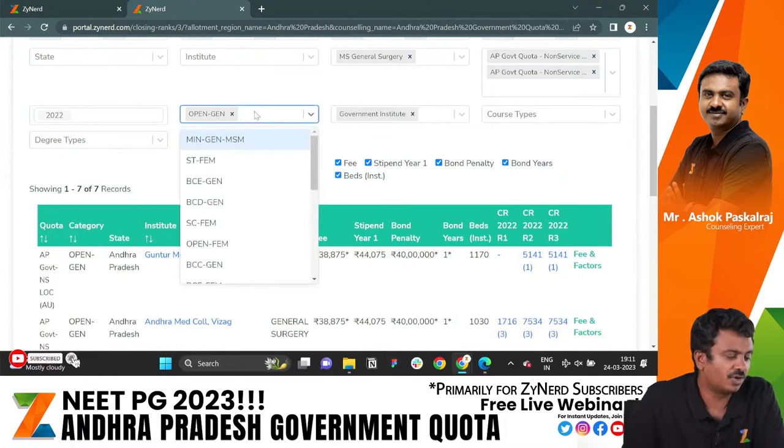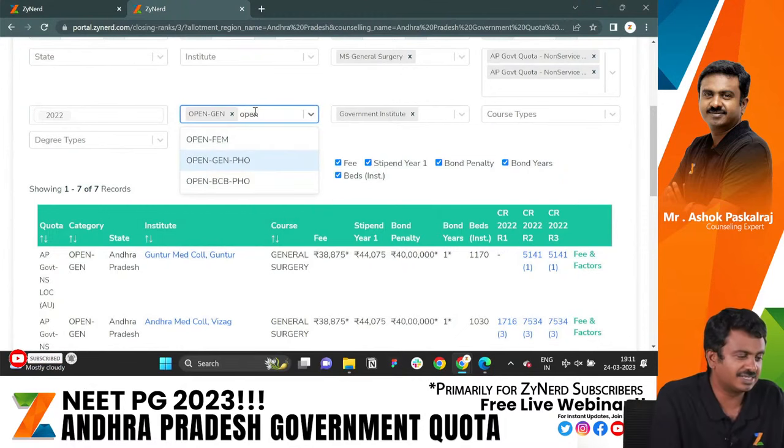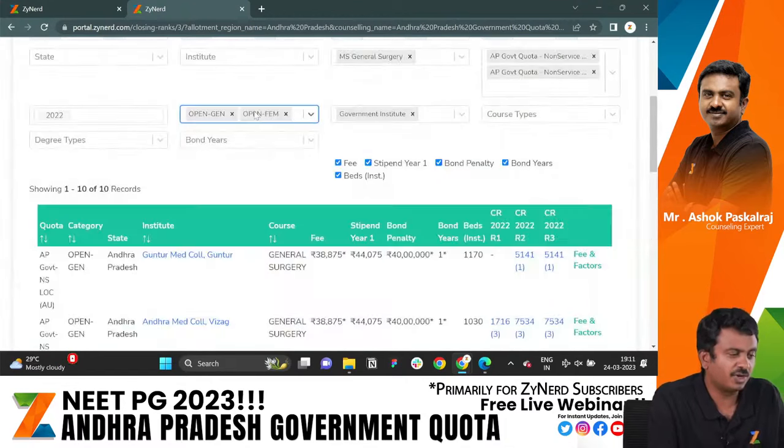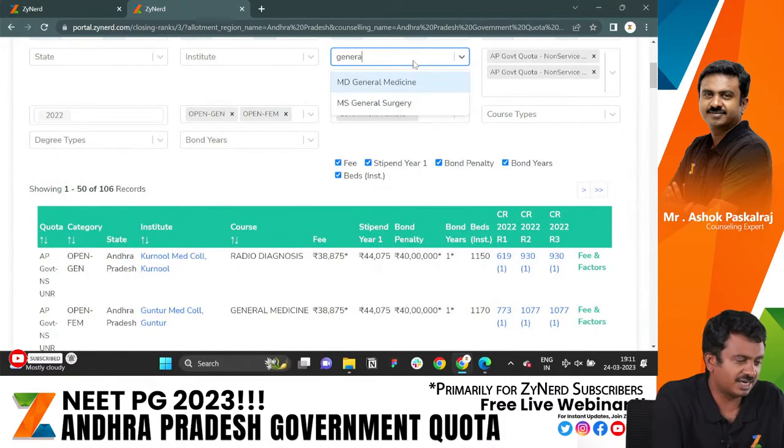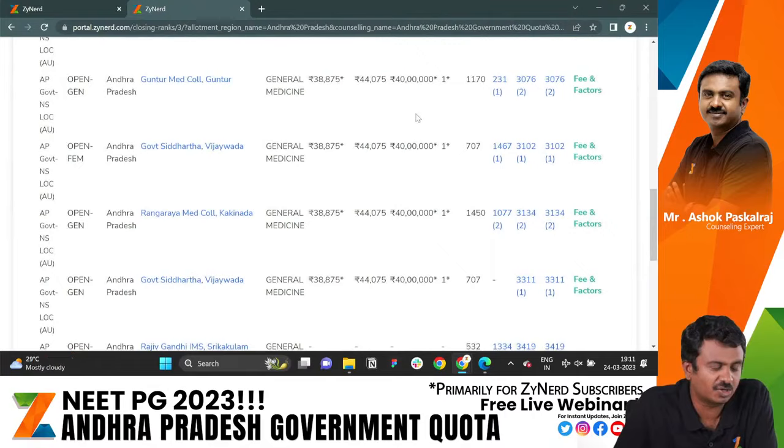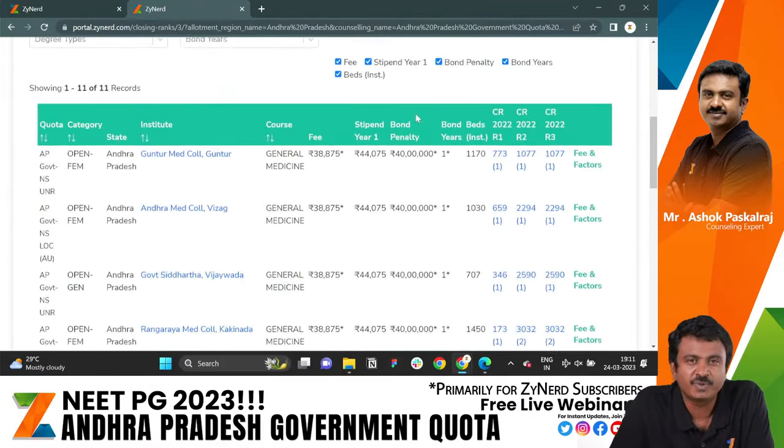And in case you belong to other quotas, all it requires is to add on another. Let us say you are eligible for open female quota, then you add on open female as well. Let us say you want to change this to general medicine, instantly you will be able to get all the closing ranks without having to go through all the PDFs.